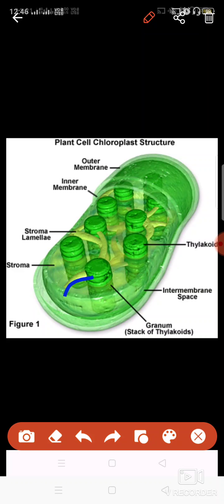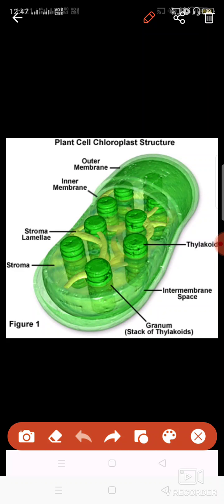Stroma is basically a semi solid fluid which is present in the chloroplast. So this stroma coagulates and forms some thread like structures which connect different thylakoids to each other.